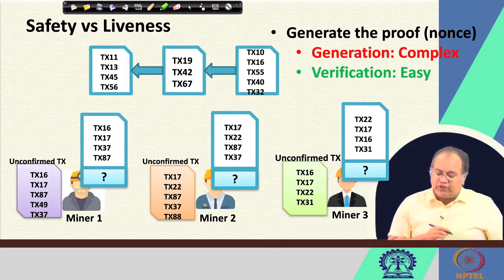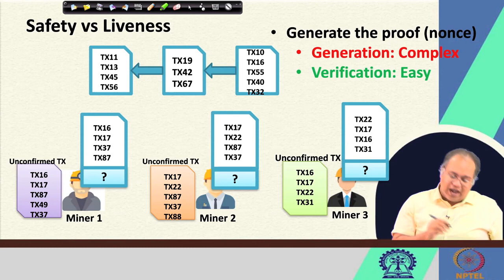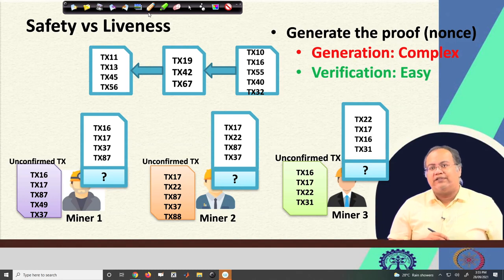So, generation of the proof should be complex, but verification should be easy. The moment you have generated the proof, others will be able to verify it easily. And we have seen earlier that the cryptographic hash function plays a nice role in providing such a proof.